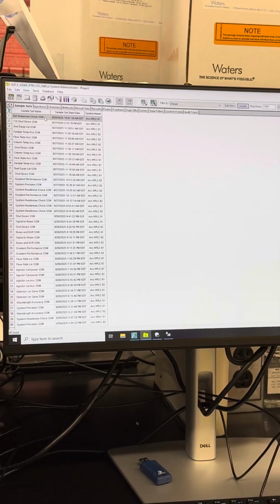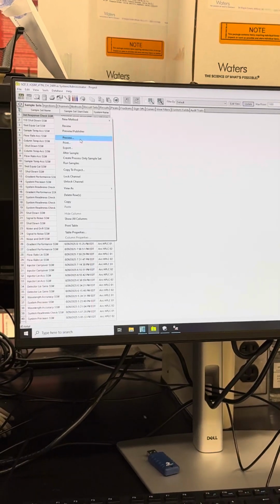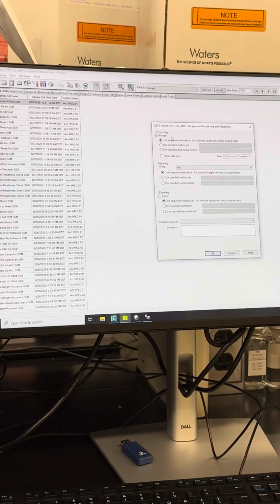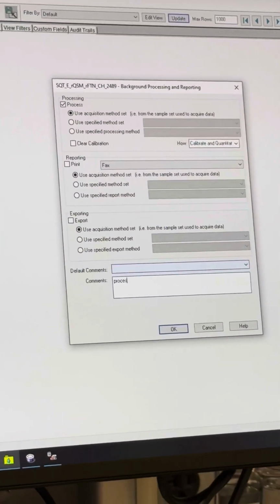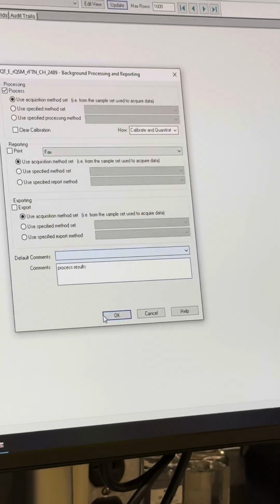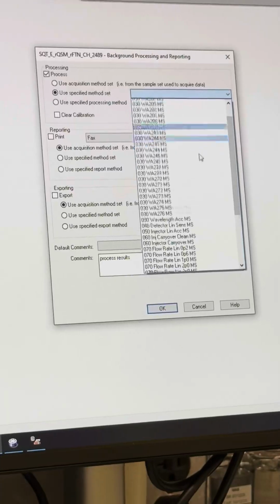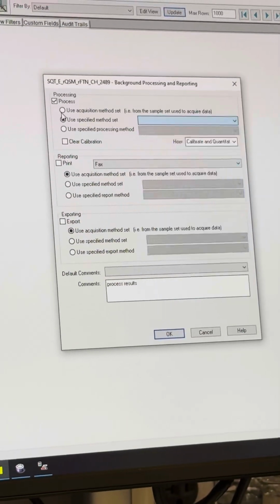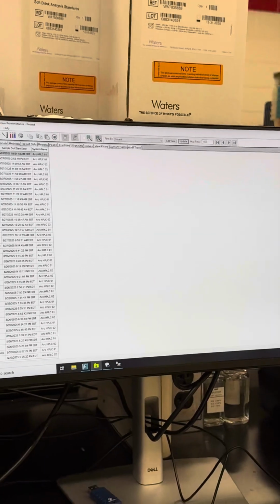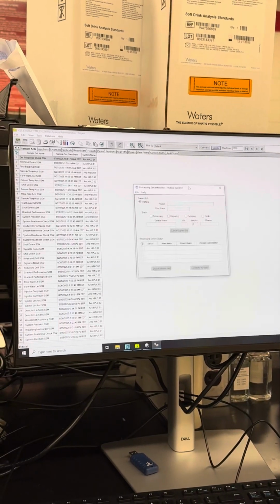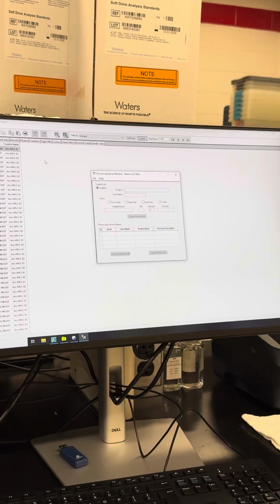So we ran the detector response. I want to process my results. I'm going to right click and hit process. We're just going to say process results. There we go. It's going to process using the acquisition method. You can also use a specific method set, but we're just going to use that. Okay. So now it's processing. You have a little processing monitor here. This just automatically pops up, but it's waiting, so it's already done.